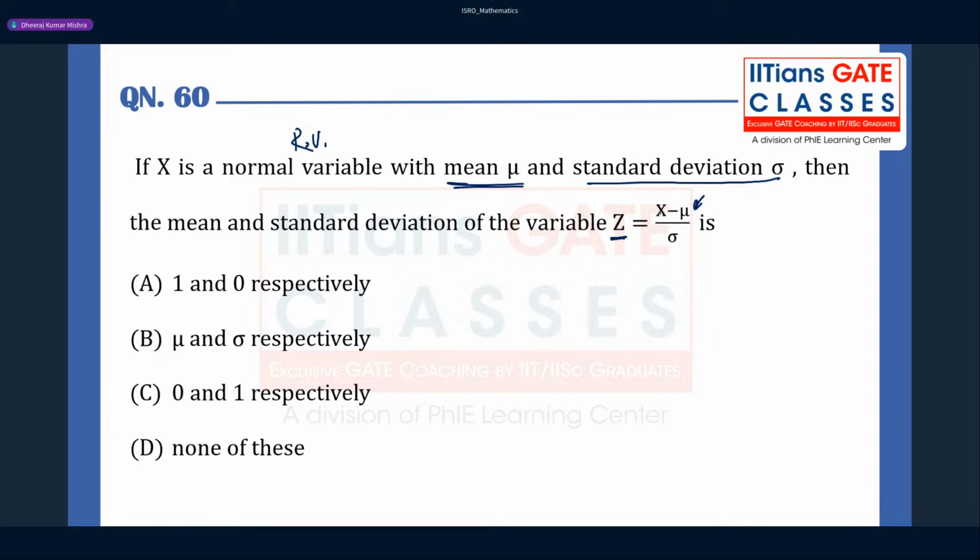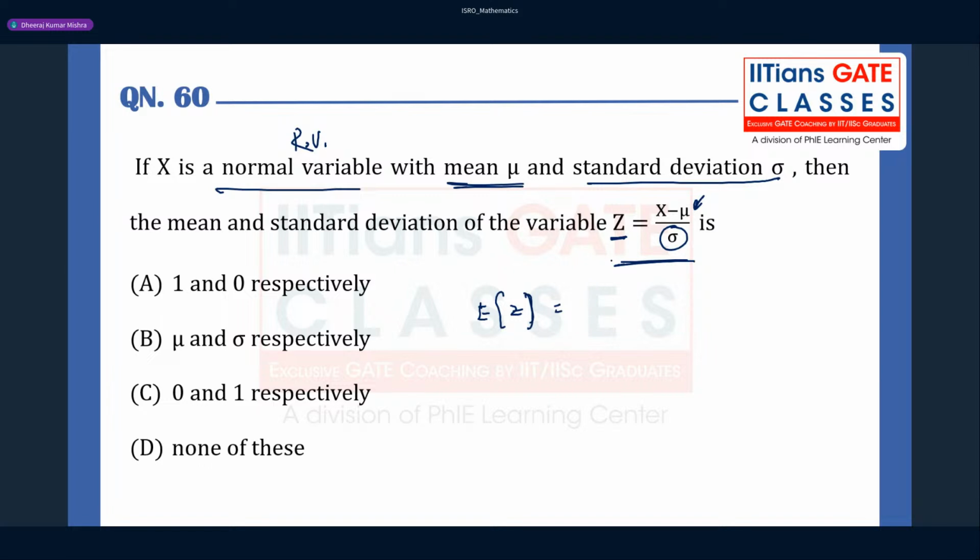So here the mean is nothing but mu only. This is very important to keep in mind. And the standard deviation is sigma. So if it is a normal random variable with mean mu and standard deviation sigma, we can identify the situation. So you can also find the mean of z. Mean of z is going to be what?